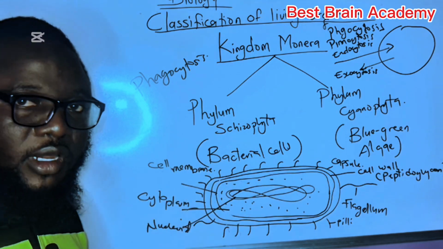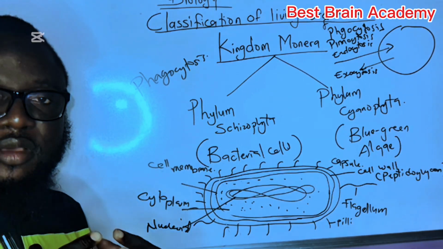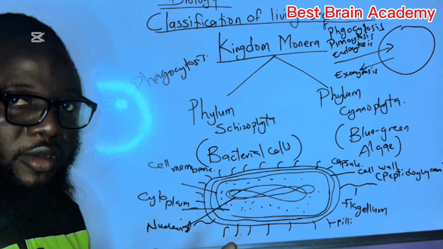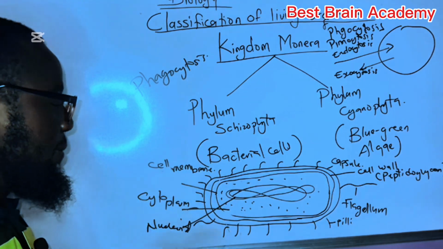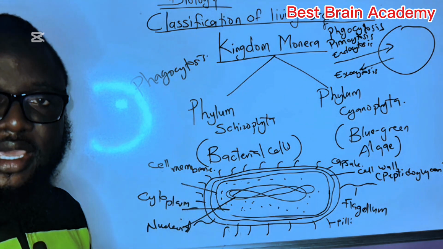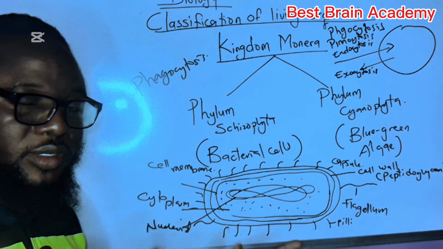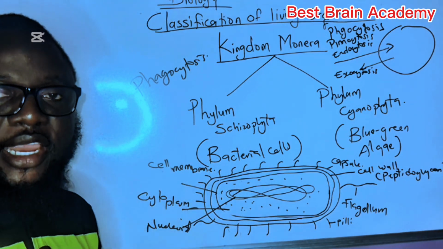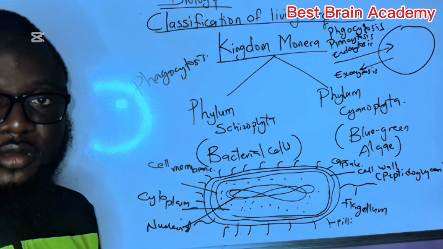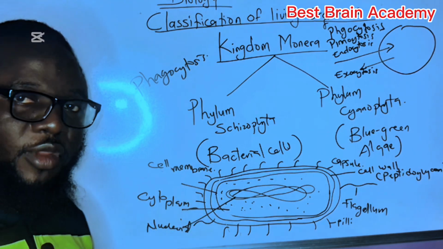So they do not have a nucleus, they don't have mitochondria, they don't have chloroplast, they don't have vacuole, because those things are membrane bound organelles. They don't have them because they are prokaryotes. Now, they don't have those things, but their DNA is found in the nucleoid, not nucleus now. That's the region where the DNA of the prokaryotic cells is found, outside a nucleus, because they do not have a nucleus.